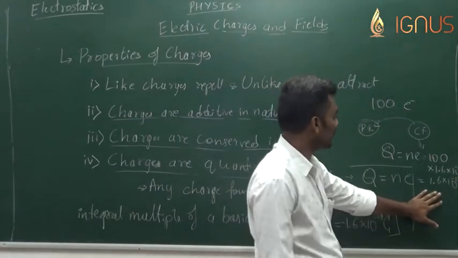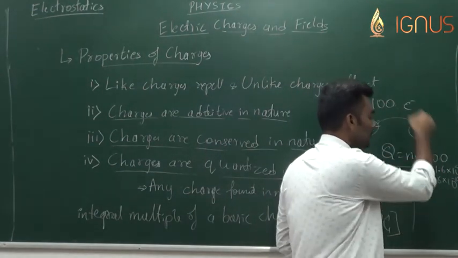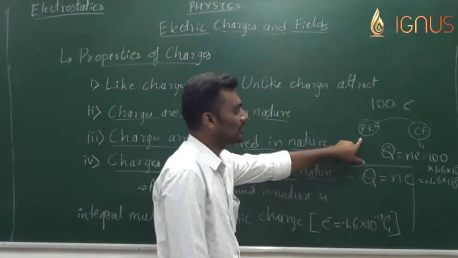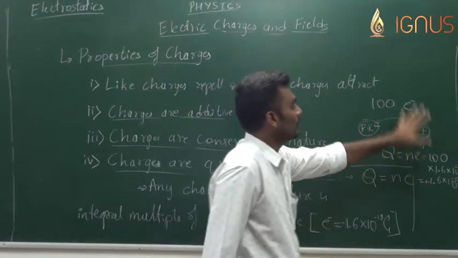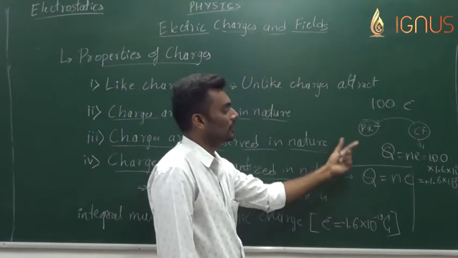Right. So this is the amount of charge acquired by the cat sphere, positive, because it is losing the electrons. Now the amount of charge acquired by the plastic rod is the same, because the cat sphere has lost 100 electrons and the plastic rod has gained 100 electrons.